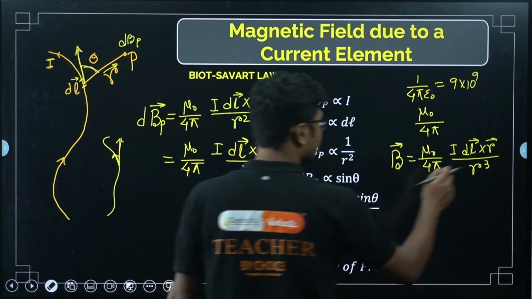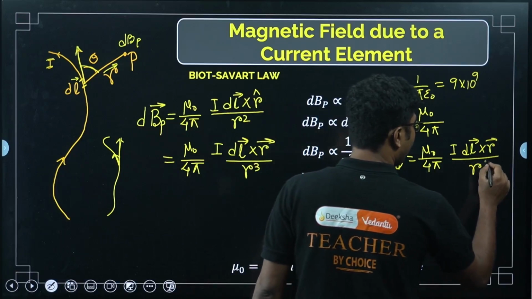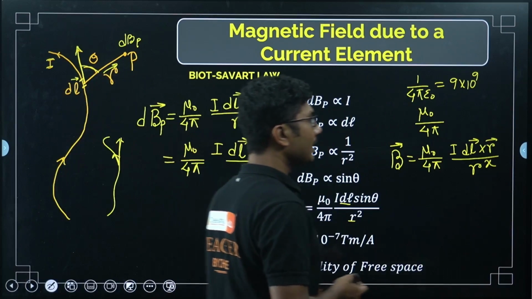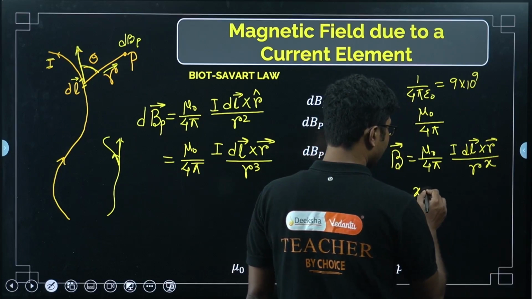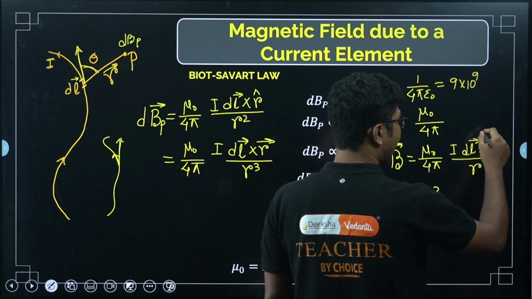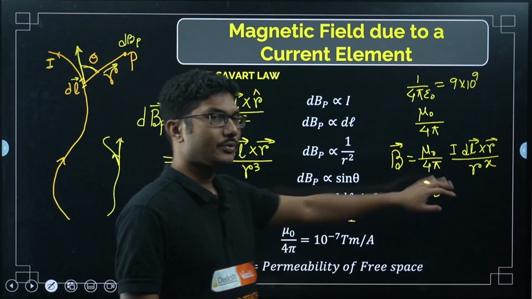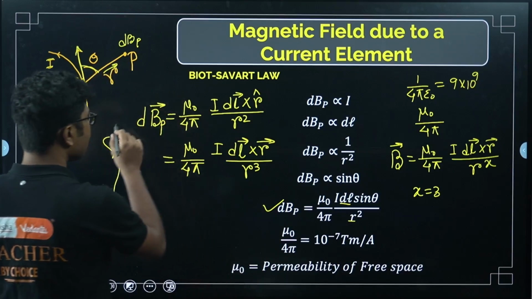We will see one such question in today's class as well. What is the value of x? Remember that when there is r vector in the numerator, the value of x will be 3. If this is r cap, it will be square. If it is in scalar form, it will be square. So this is the scalar form, and these are the two possible vector forms.